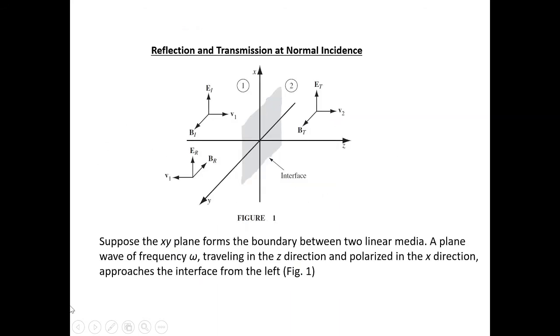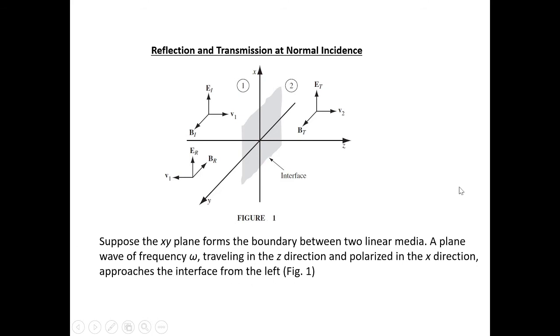Then next we are moving to the boundary conditions. From this figure we can see this one is medium 1, this is medium 2. We can discuss the incident, reflected and transmitted waves. Reflection and transmission at normal incidence. This is the condition for normal incidence. There is an interface. Suppose the xy plane forms the boundary between two linear media. A plane wave of frequency omega traveling in the z direction and polarized in the x direction approaches the interface from the left.